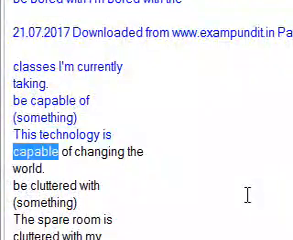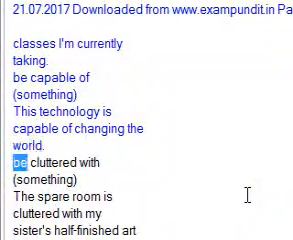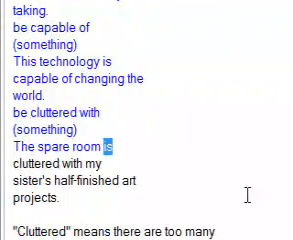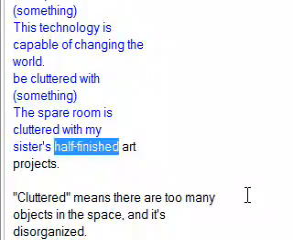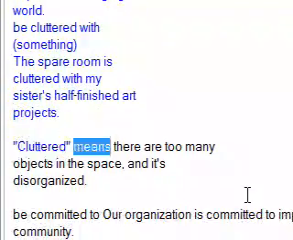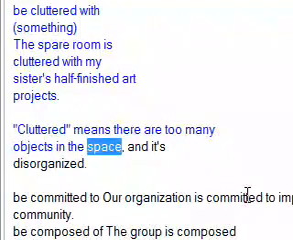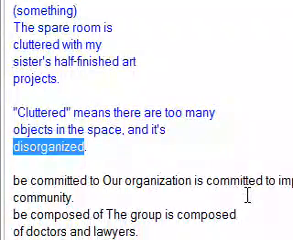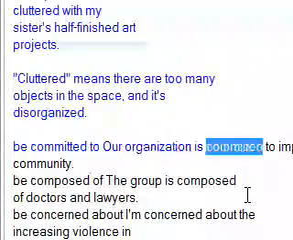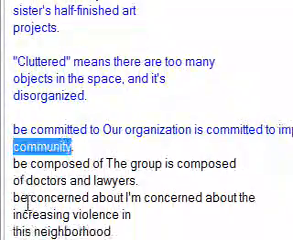Be capable of something. This technology is capable of changing the world. Be cluttered with something. The spare room is cluttered with my sister's half-finished art projects. Cluttered means there are too many objects in the space, and it's disorganized. Be committed to. Our organization is committed to improving education in the community.